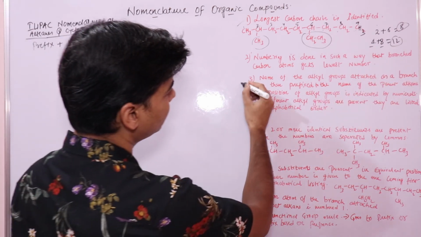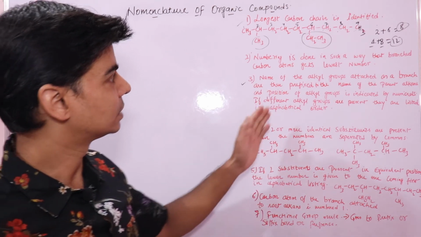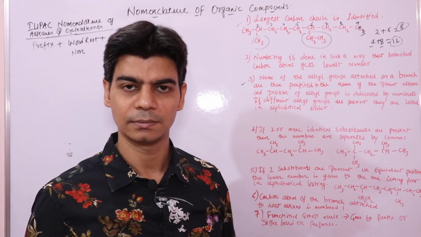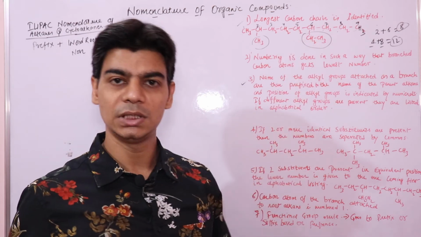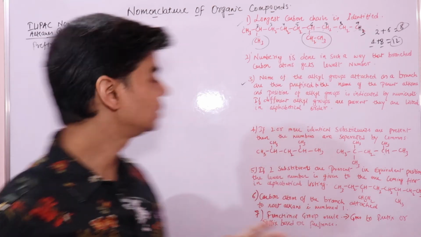And if you look at the third rule, the names of the alkyl groups attached as branches are then prefixed. These are substituents or side chains. So where will these go? These will go in prefixes. It will come here.